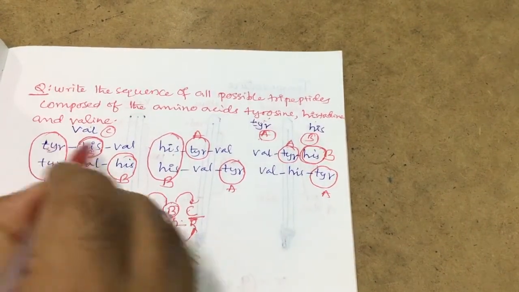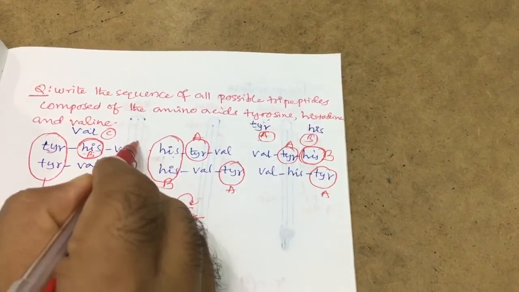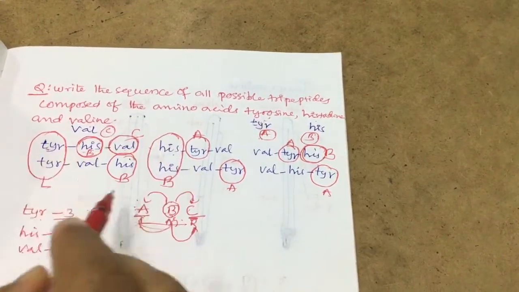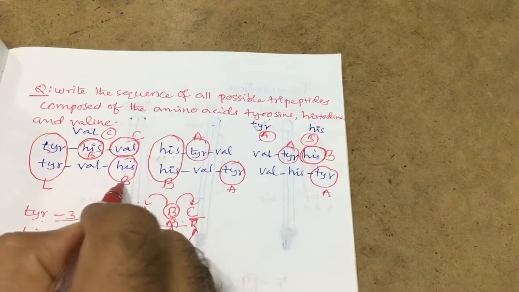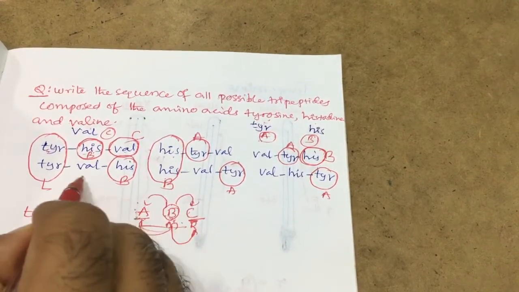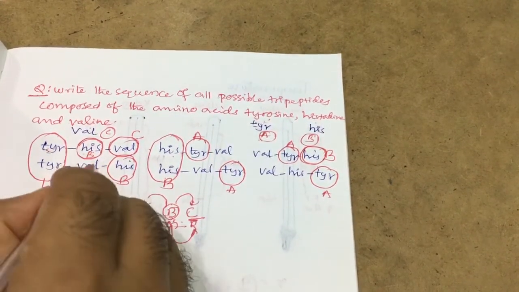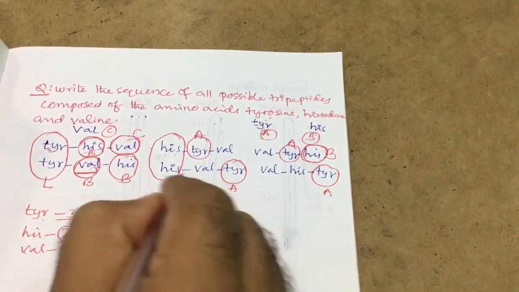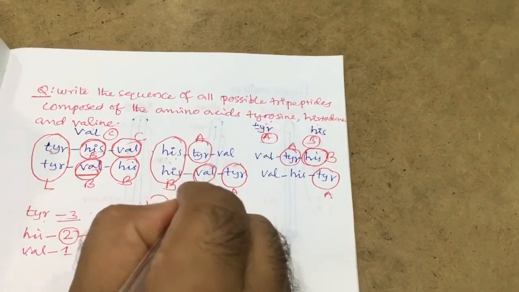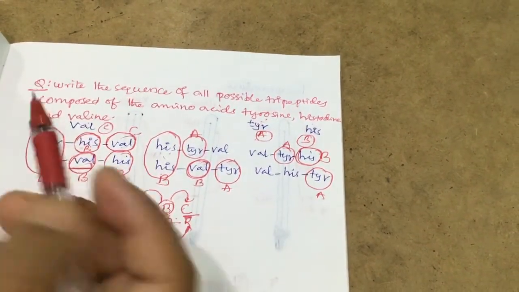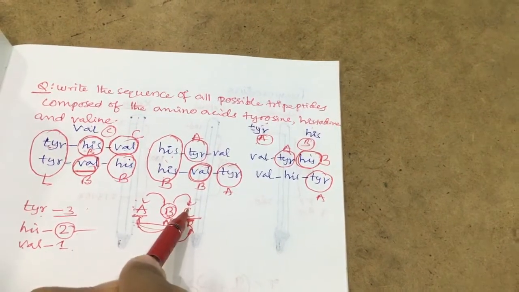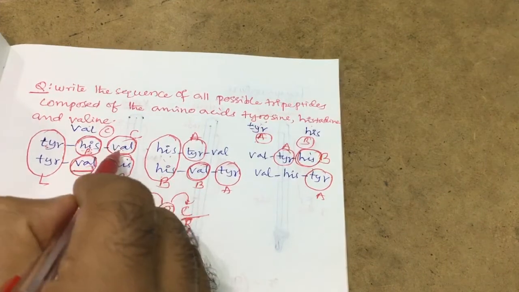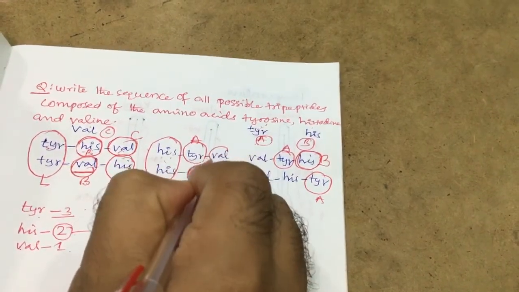Next, in this arrangement, Valine is already occupied in the extreme right, that is C. Now, when B is extreme right or extreme left, then Valine occupied which position? Middle position. This is the middle position. When it is right, when it is left, already occupied which position? Middle position. That's why for C, only which possibility is there? Already right side occupied. Where right side? This is here right side and here already right side.